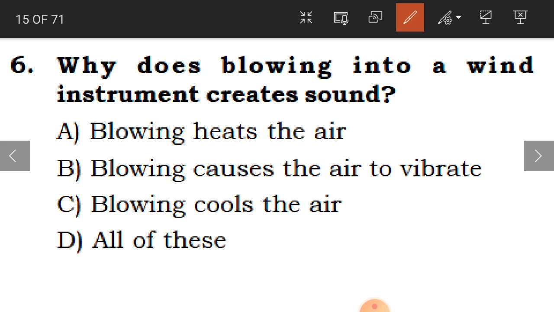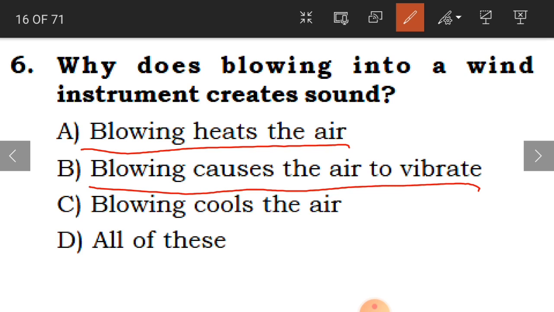Okay, so the other one is sixth one. Why does blowing into a wind instrument create sound? Did you experience this, children? Blowing into a wind instrument. You might have played with this also. When you do this, it is going to create a sound. Why does this happen? Because blowing heats the air, blowing causes the air to vibrate, blowing cools the air. And the answer is blowing causes the air to vibrate.